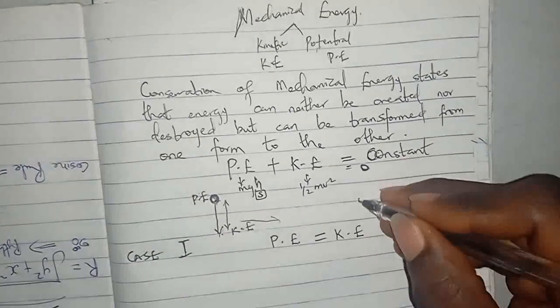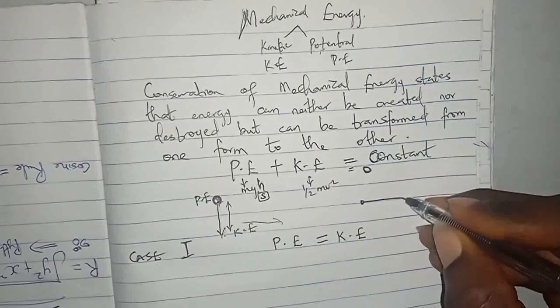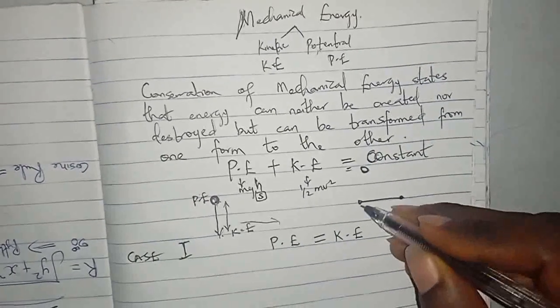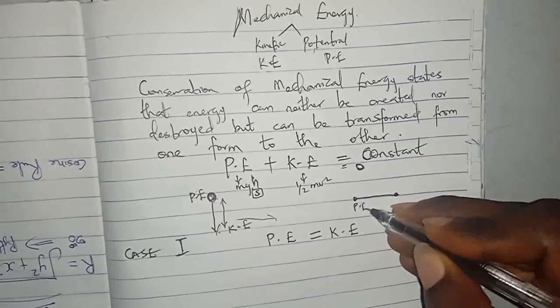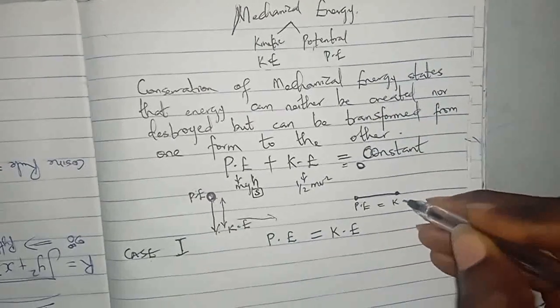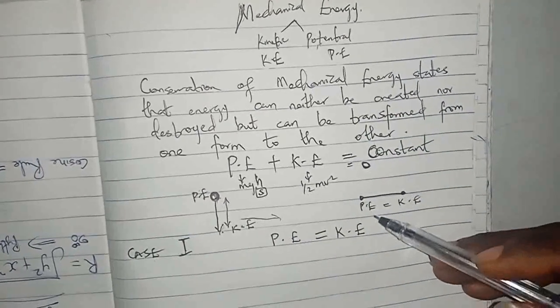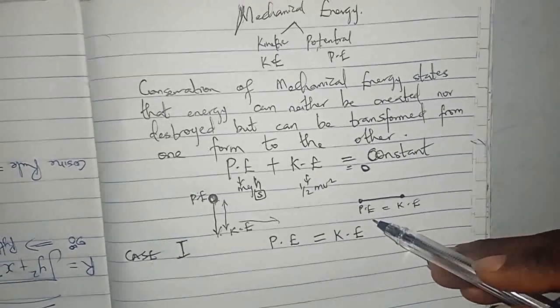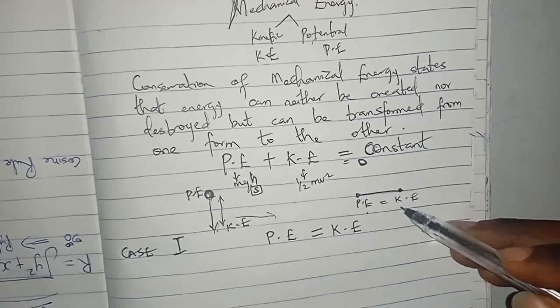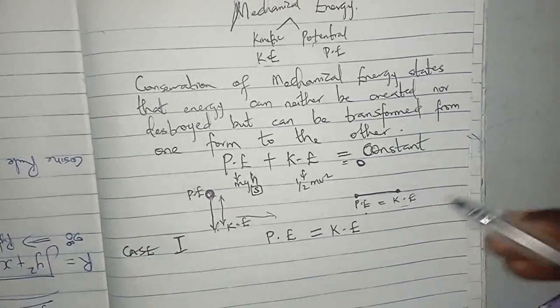If a car moves from this point, then comes here and parks, the total mechanical energy is simply PE equals KE. That is the potential energy, the tendency of the body moving, and the motion that it has covered.